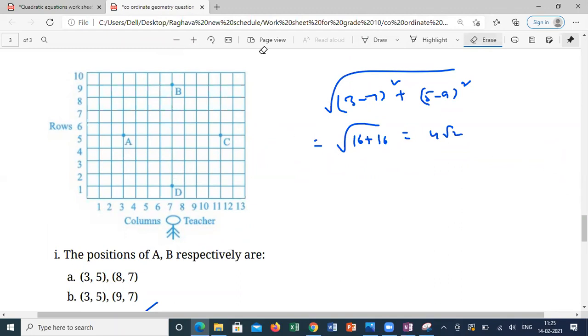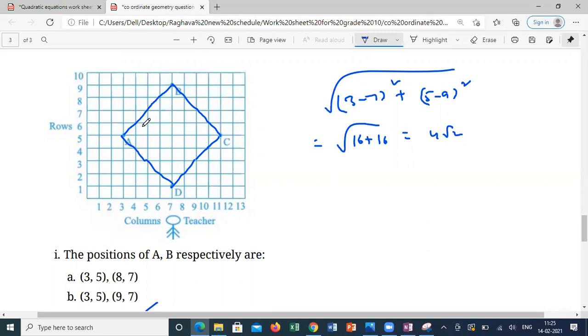See here, 1, 2, 3, 4, and again 1, 2, 3, 4. It is a square.